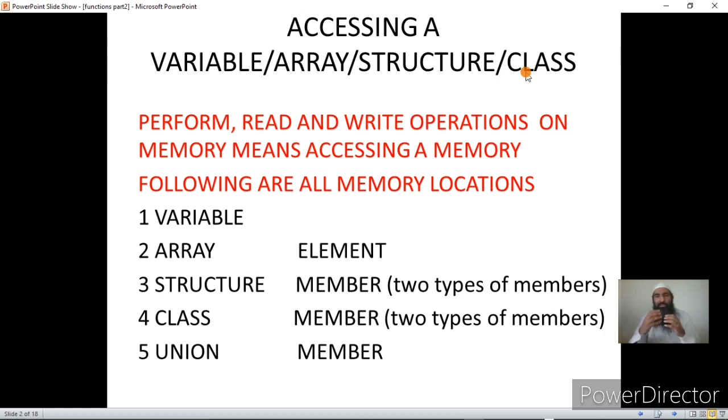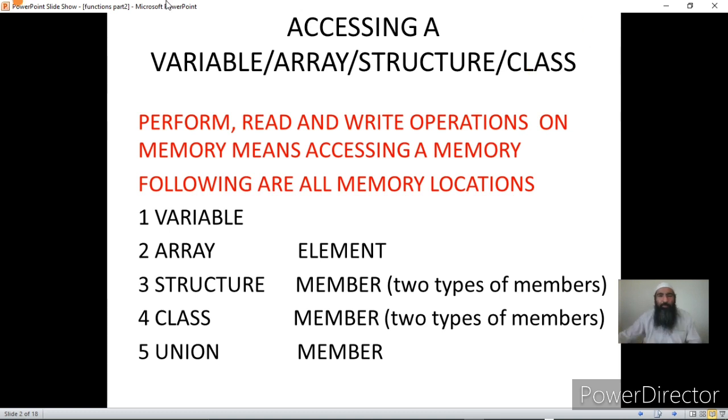Accessing a variable means we can do read and write operations on that variable. Accessing an array element means we can do read and write operations on the array element, and accessing a structure means that we can access the member of a structure with a structure variable. That is, we can perform read and write operations on the structure member, because a structure member is again either a basic data type or derived data type, and we can access that. I'll show some programming exercises on it so that it will be clear.